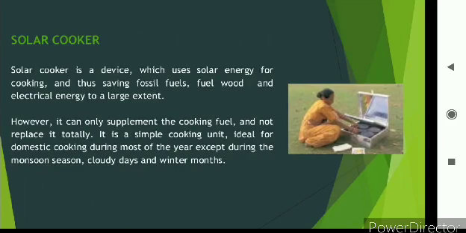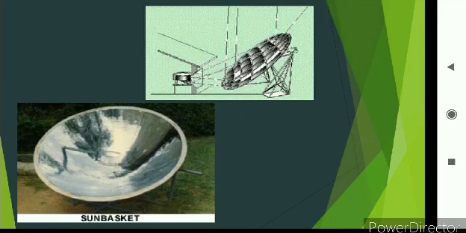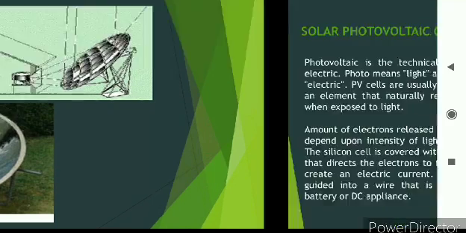Next is the solar cooker. Solar energy is used in a solar cooker for making food, boiling water, and so on. This is a simple example of a solar cooker; you can see its construction and working principle here.